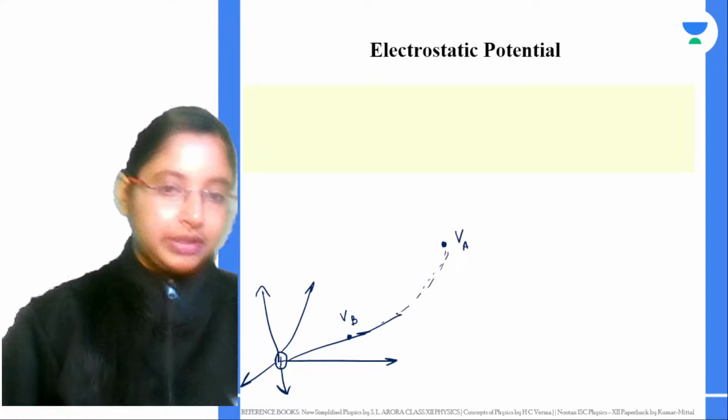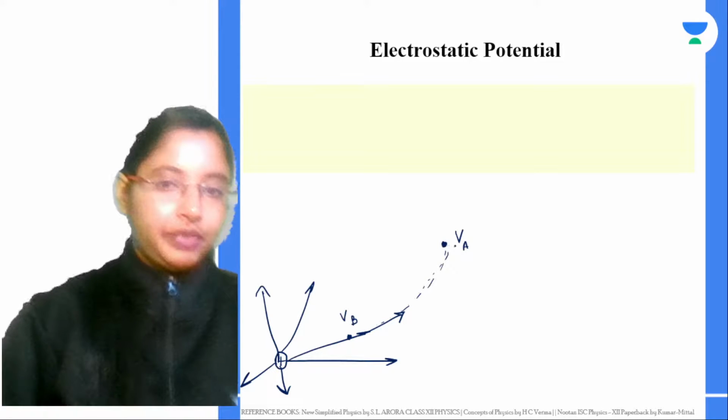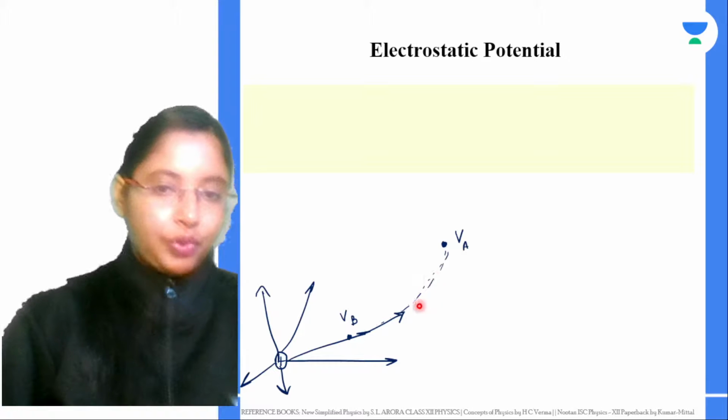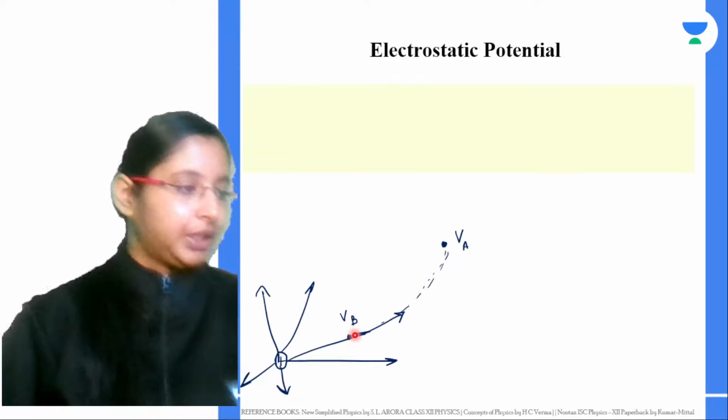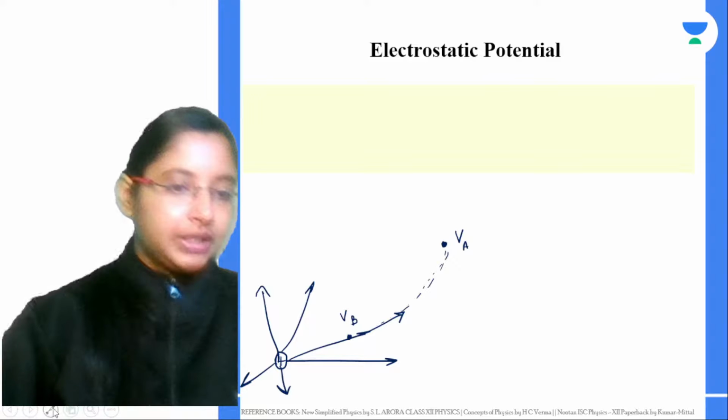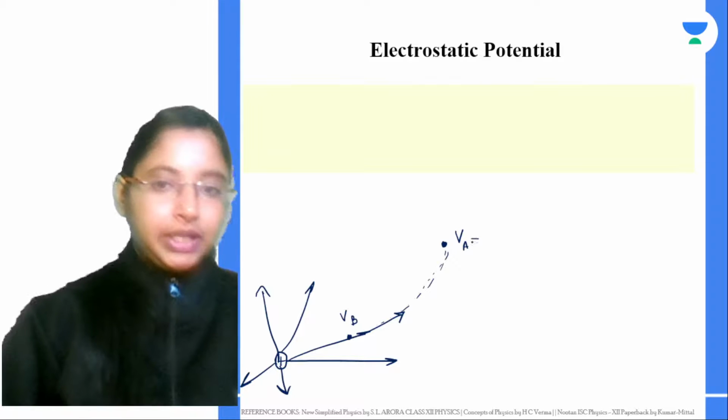Now against this electrostatic force, you're bringing it till here. Here it is very easy to move. As it keeps coming closer, more work has to be applied to move the charge even a small distance. From here we can say the potential at VA is basically 0, but there is some potential at VB.